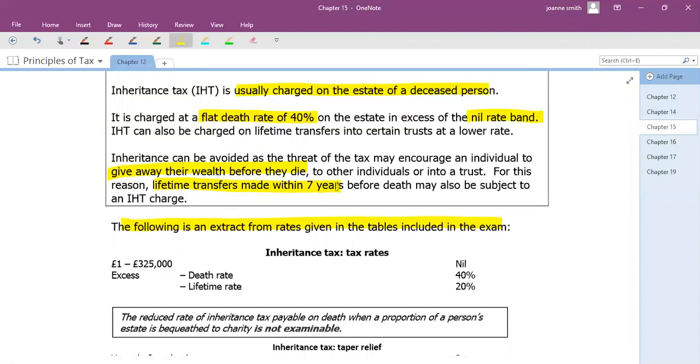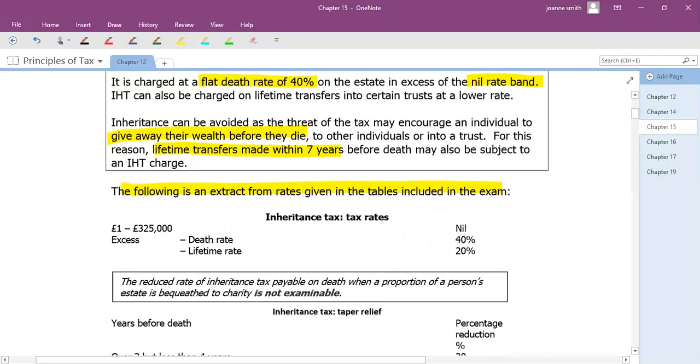Now, this is quite a complex tax, and at this level, you're only expected to have a basic understanding of it. So there is quite a lot that you could go through on IHT, and I'm just going to cover the basics that you need to know as far as your exam goes. So you're not going to get a big question on this, it'd just be a small amount of marks, maybe a multi-choice or a small part of a question where you've got to deal with a situation where somebody has died, considering whether they're going to have to pay IHT.